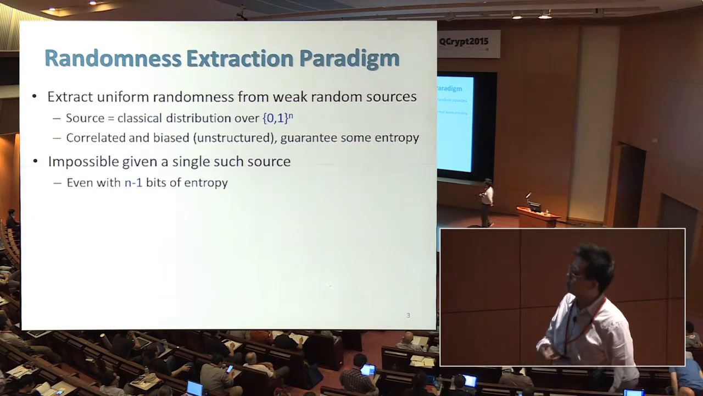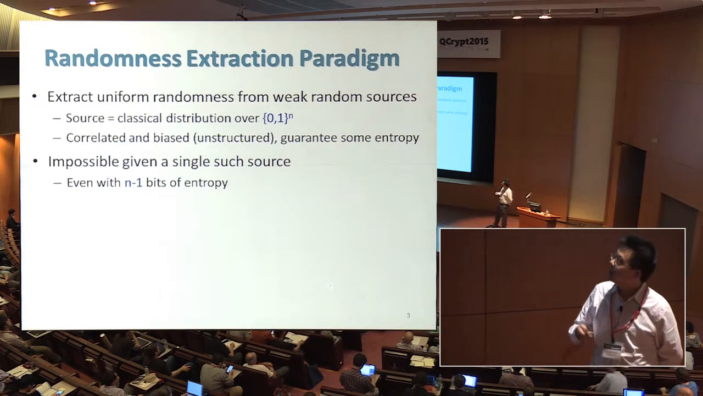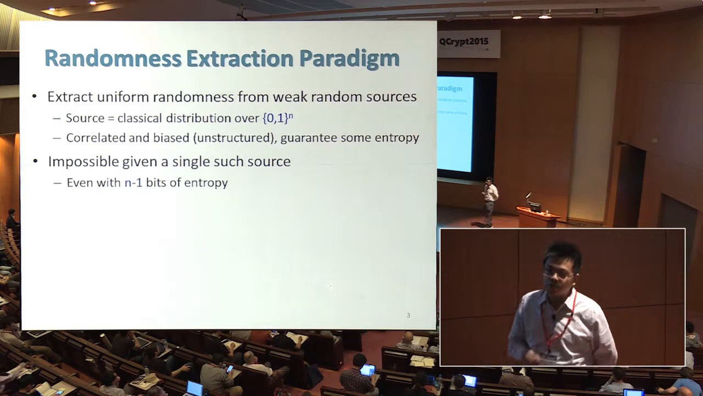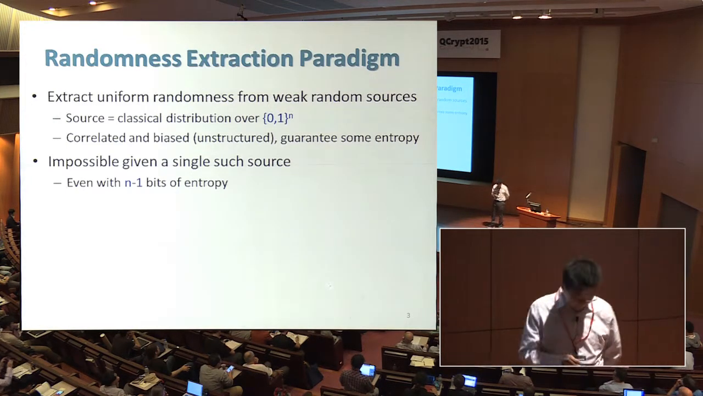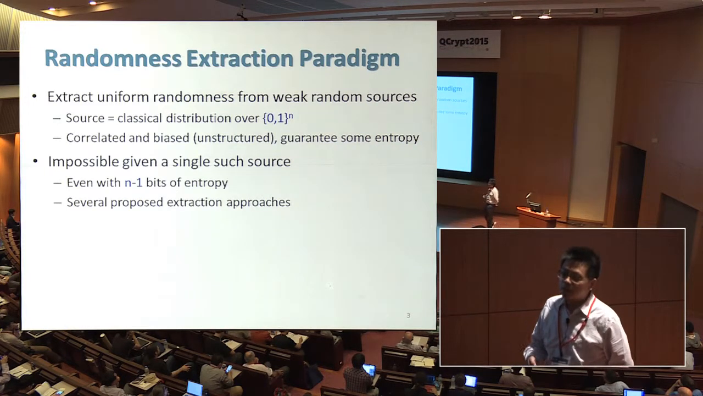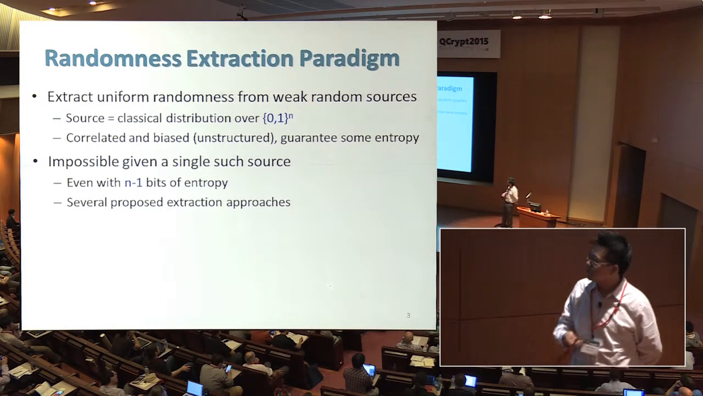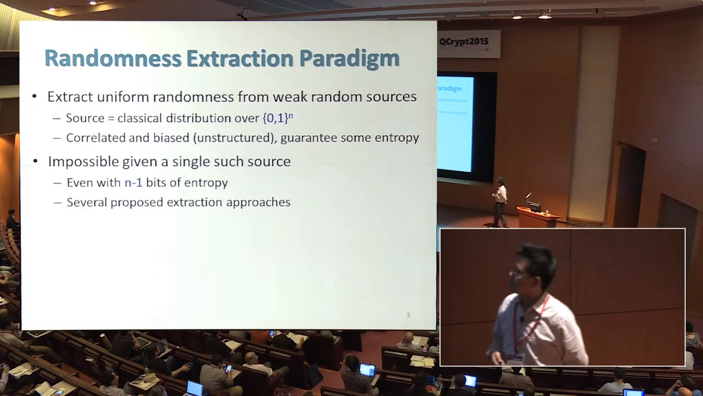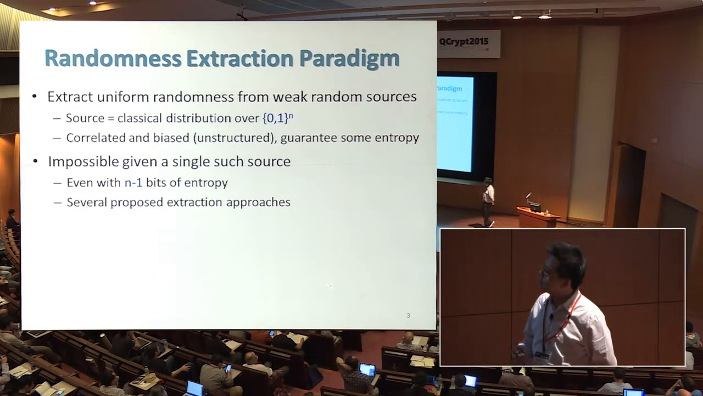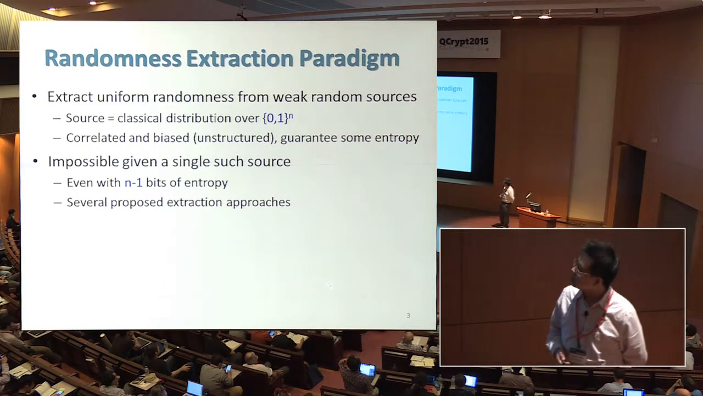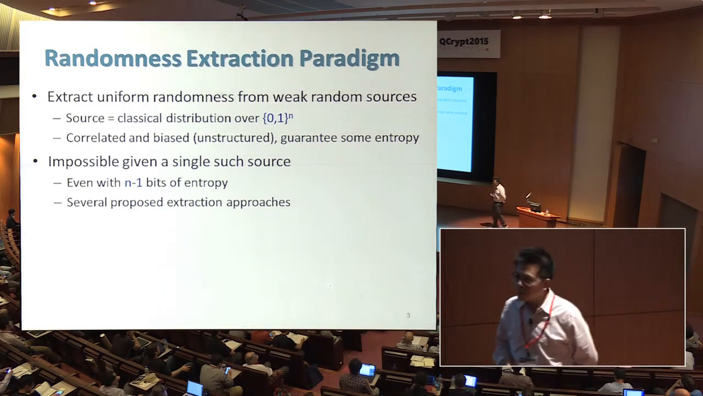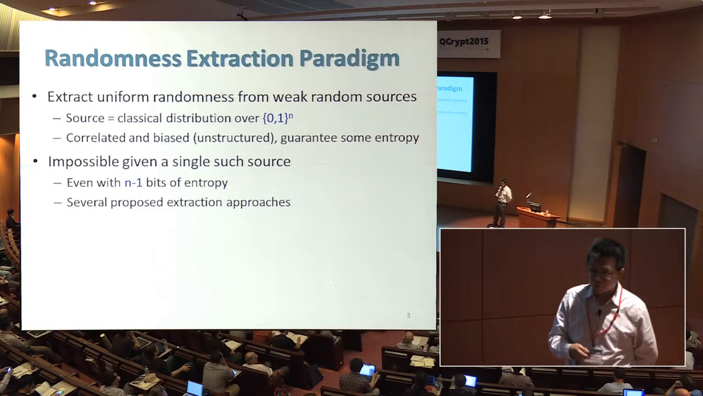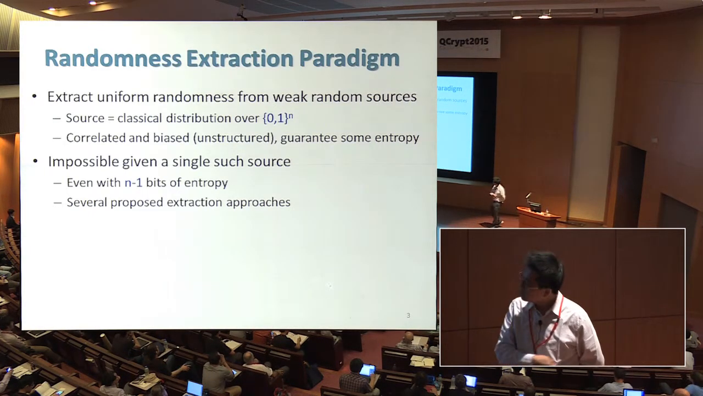But unfortunately, it's easy to see that it's impossible to extract randomness from a single such source, even if the source has very high entropy. There are several very beautiful notions of randomness extraction that get around this impossibility result, such as seeded extractors. This also led to a deep connection to other fields of theoretical computer science and mathematics.